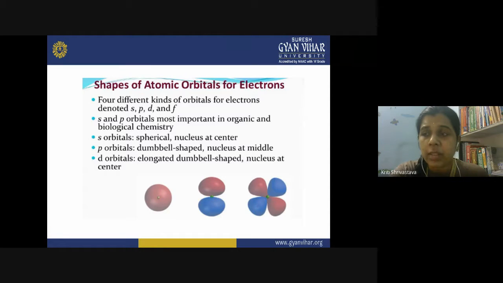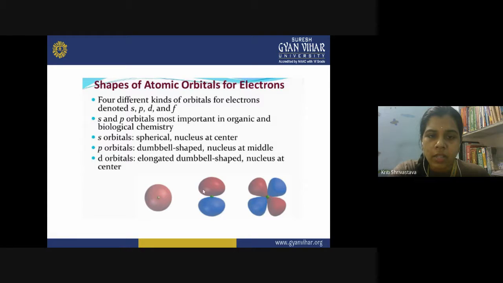Whenever chemical bonding takes place, especially a covalent bond, the covalent bond actually involves overlapping of the atomic orbitals, right? This is the basic concept of a chemical bond. There is overlapping of atomic orbitals, and then the shared electron pair exists with both the atomic orbitals.